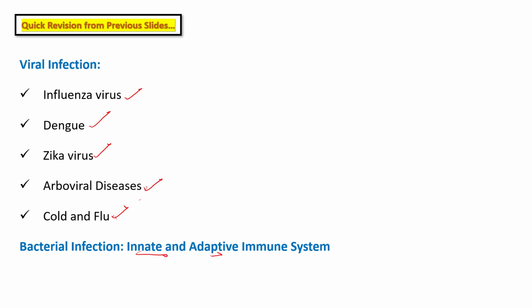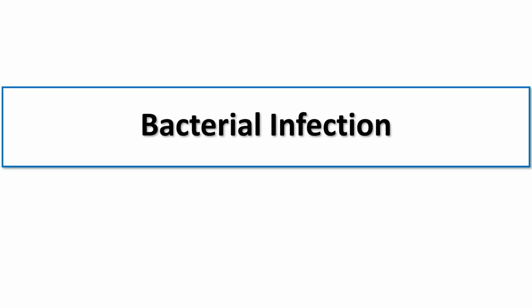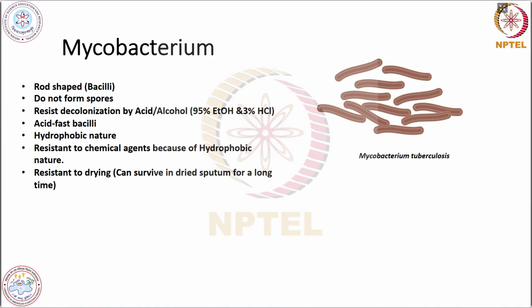Today we will be learning about the details of bacterial infection by taking examples of different types of bacteria. The first one here is Mycobacterium, which is a very popular bacteria and it causes the Mycobacterium tuberculosis disease. It is a rod-shaped bacteria and it does not form spores, and it resists decolorization by acid and alcohol wash, which we will learn in the upcoming slides.